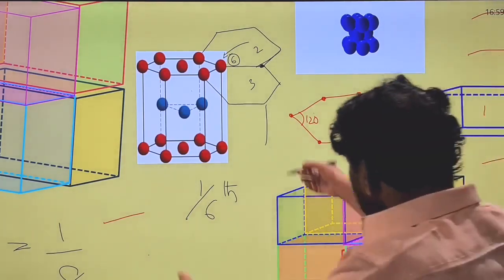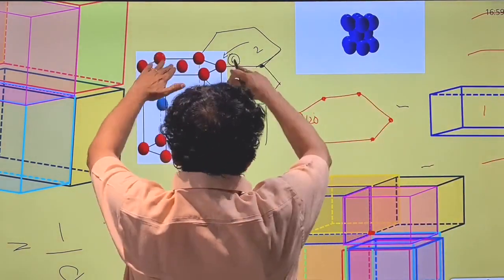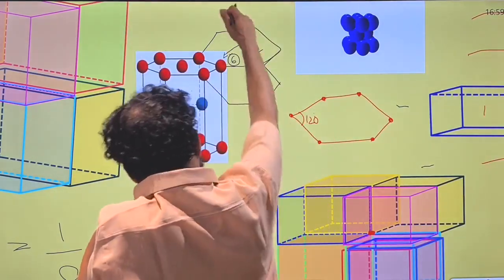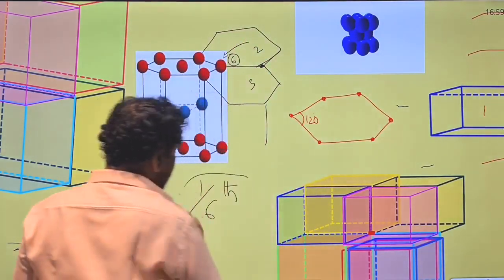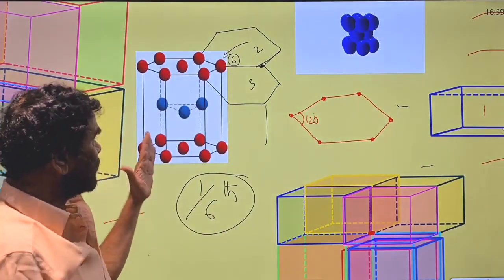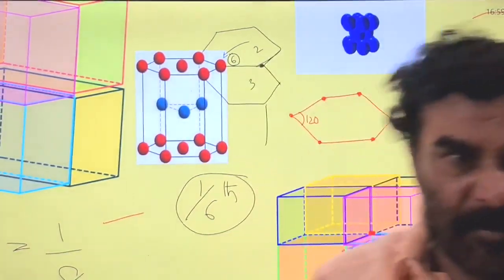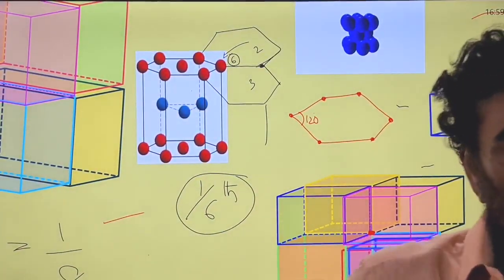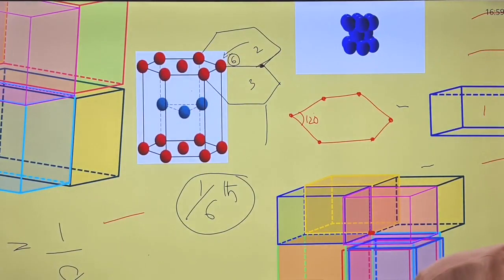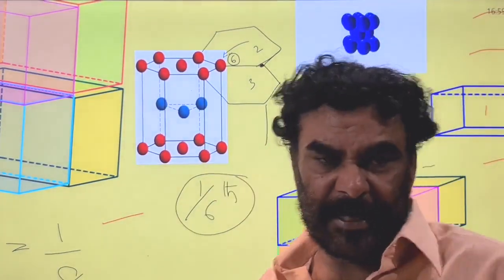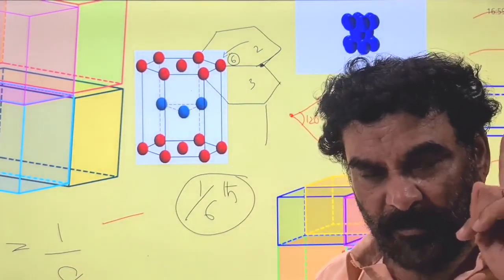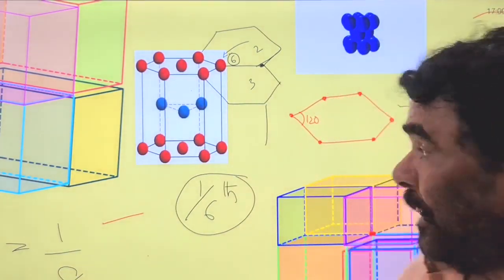Because 3 are in this plane and 3 are on top of it, that is 3 plus 3, 6, therefore 1/6 only. So in the hexagonal unit cell, the corner lattice point contributes only 1/6 of the lattice point. In the corner of a cubic unit cell, shared with the other 4 unit cells, only 1/8 belongs to the unit cell; here it is 1/6.